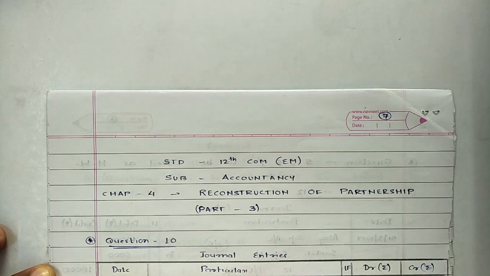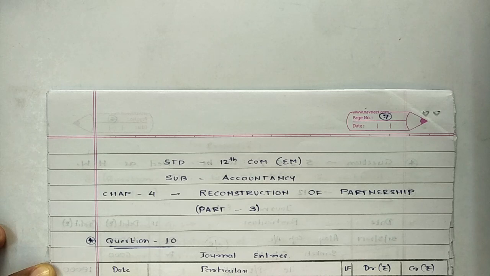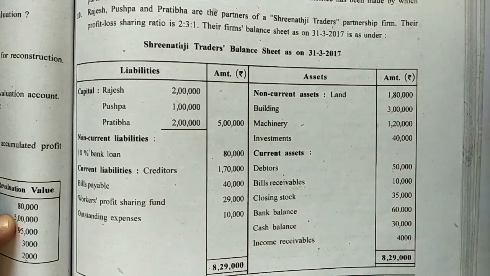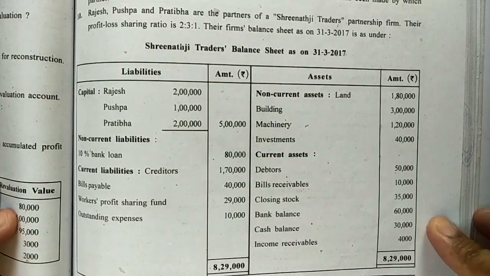In previous classes, we went through understanding about the terms on reconstitution, that is identifying how to pass journal entries for revaluation of assets and liabilities and distributing the reserves amongst the partners. Now today, we will be looking upon the sums related to revaluation of assets and liabilities. Let us go through question number 10 first. Just an overview about the question.